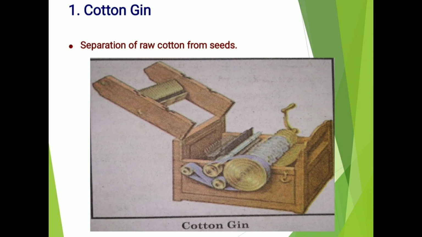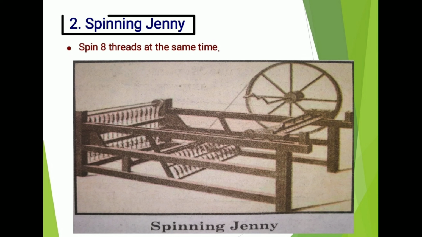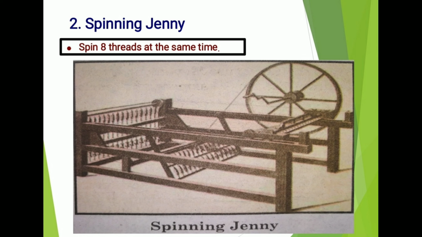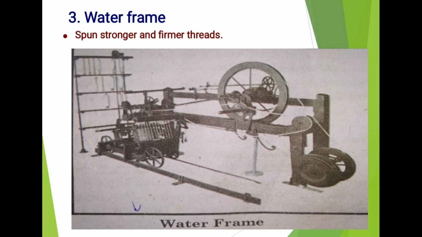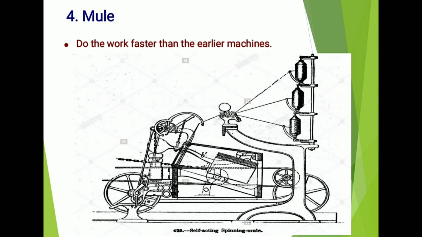Now, we shall see what are the different machines and what are their uses. First, the cotton gin. Its use is that it can separate raw cotton from seeds. Second, the spinning jenny. It could do the work of spinning 8 threads at the same time. Third, the water frame. It can spin stronger and firmer thread. Fourth, the mule.